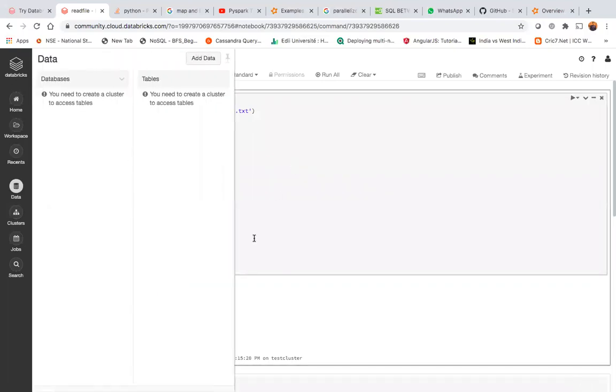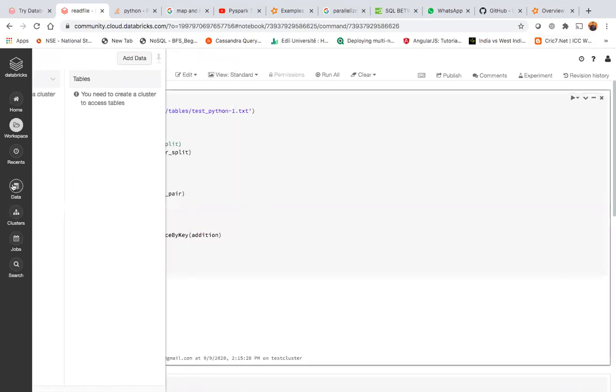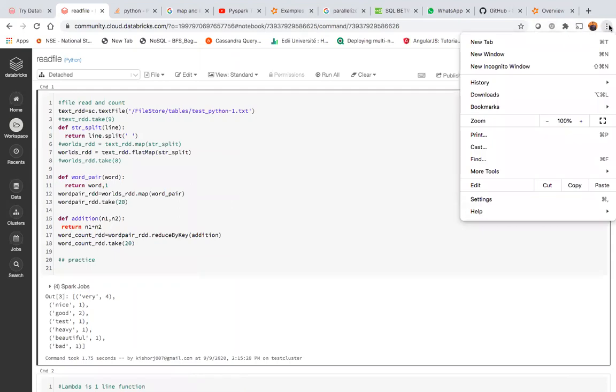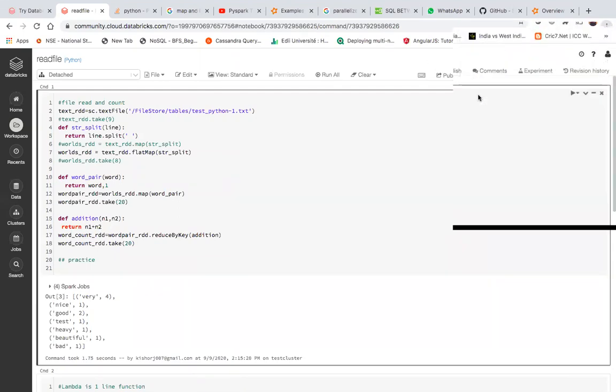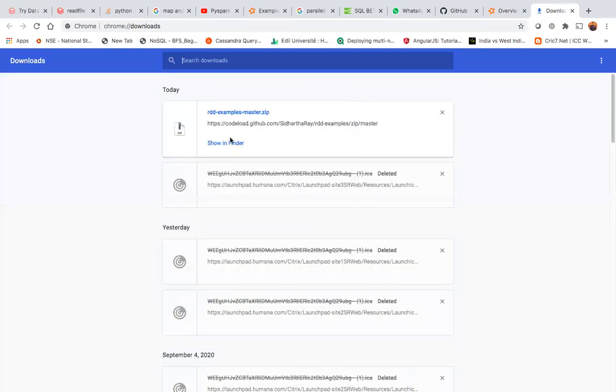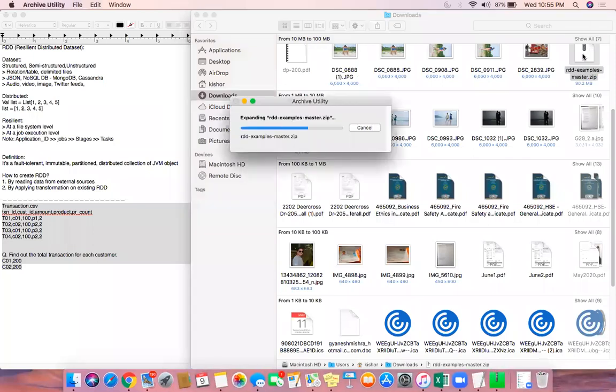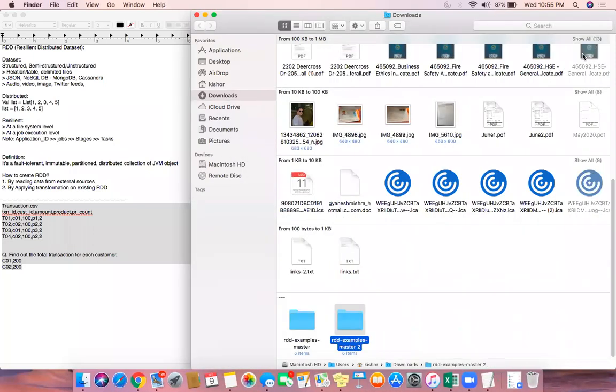Before that, we first downloaded the RDD examples, right? Can you quickly see where the downloaded RDD examples went? Where is your downloads? Oh, you already extracted it, okay.